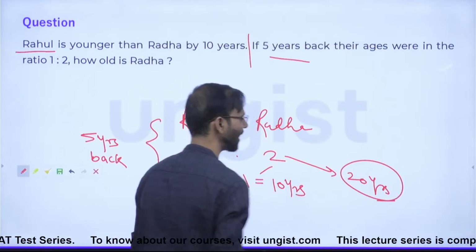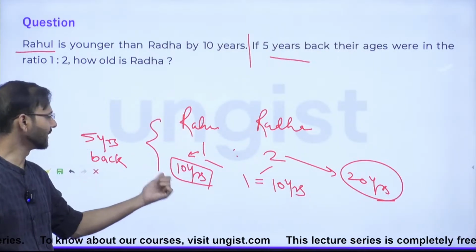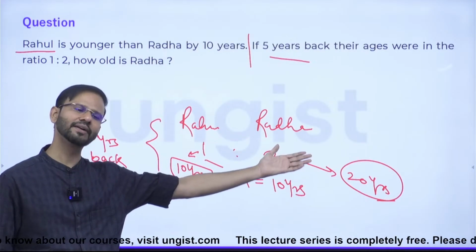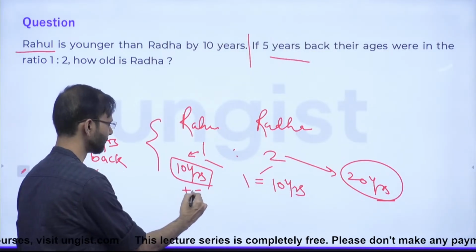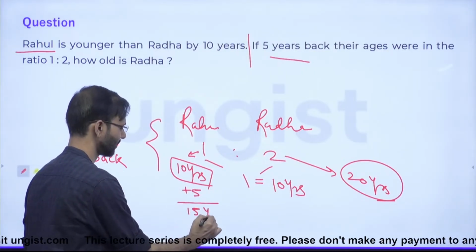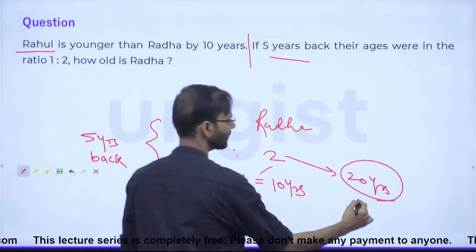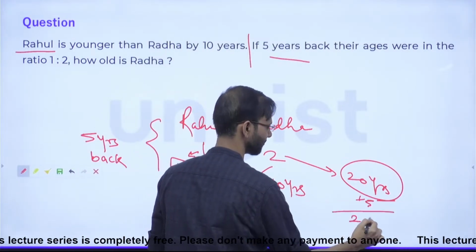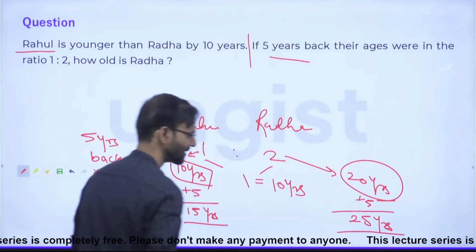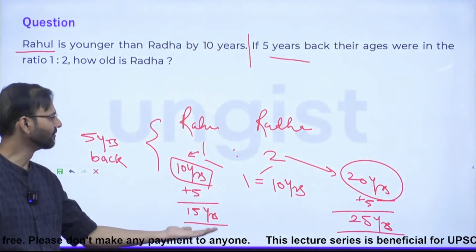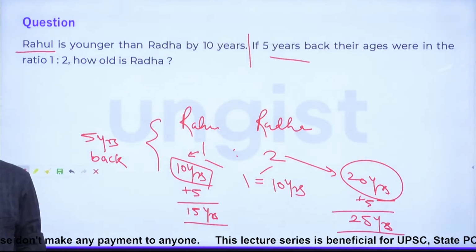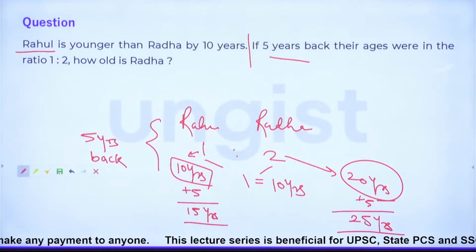So guys, 5 years back, Rahul was 10 years old and Radha was 20 years old. So present ages will be 10 plus 5, which is 15, and 20 plus 5, which is 25. Guys, any doubt? So their present ages are 15 and 25. Any query, friends?